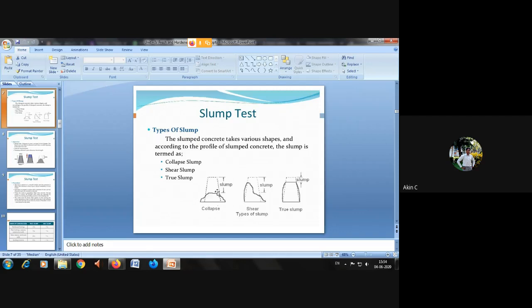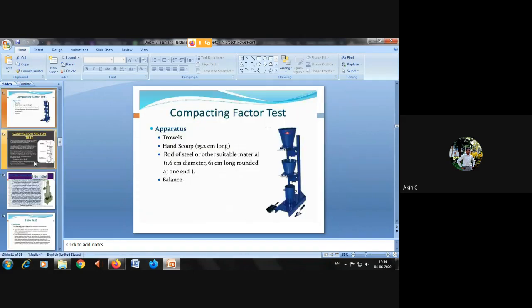It shows that it has different properties. If the water content is more, definitely it will collapse. If the water content is medium, it will shear. Or if you have made some mistake in the mix design, shear may happen. If your mix proportion and water content are good, definitely it is a true slump. Then the compaction factor test.